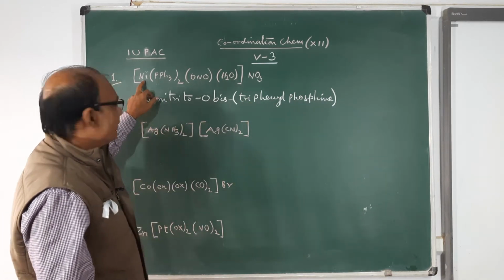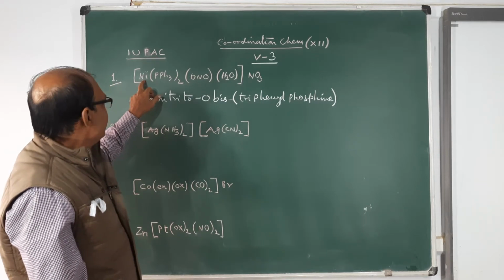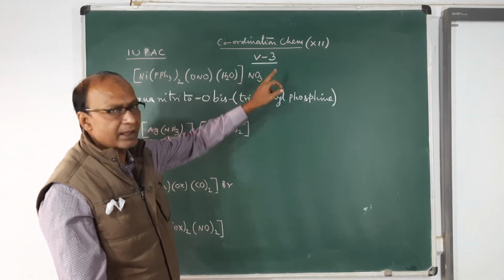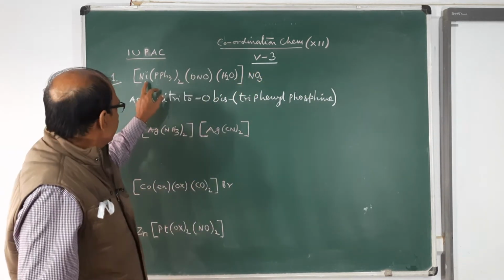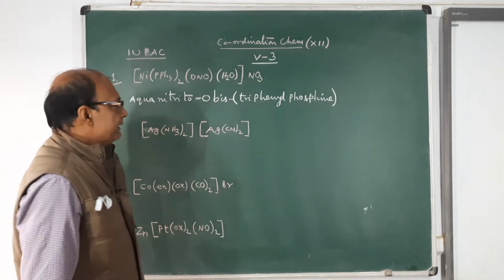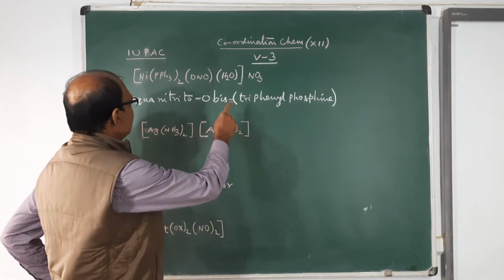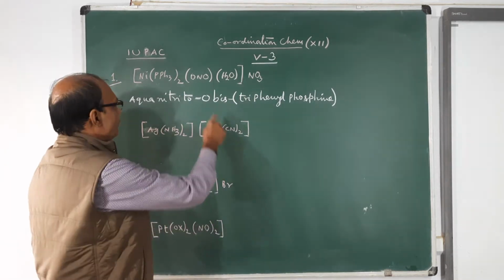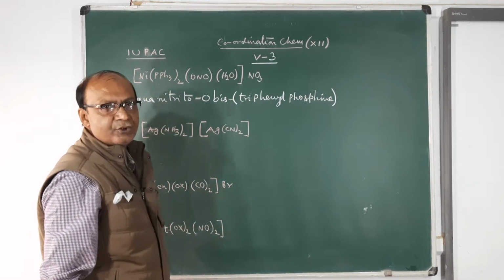Then you write the name of the central metal, nickel. It is a cationic complex because the counter ion is a negative ion. So nickel, the English name. The oxidation number: the counter ion is -1, so the oxidation number of nickel is +2.